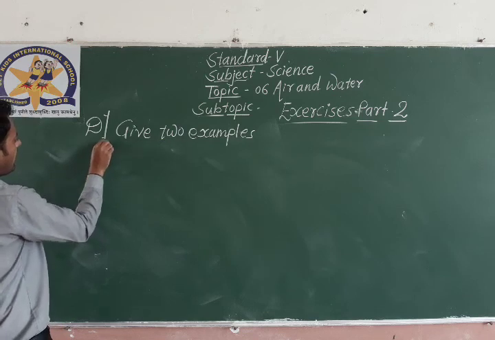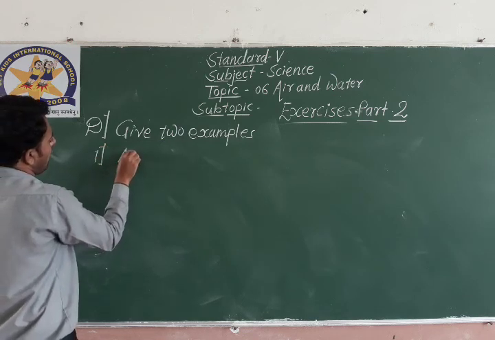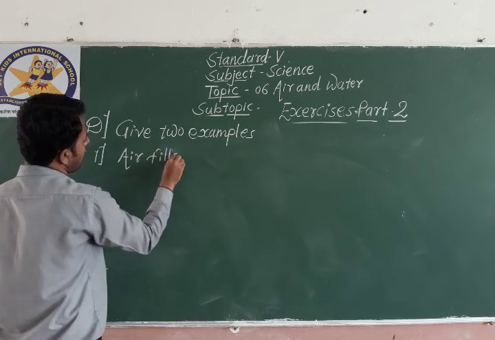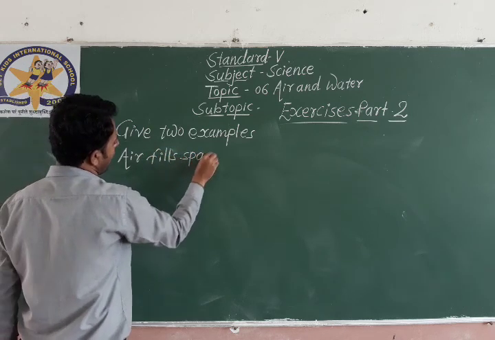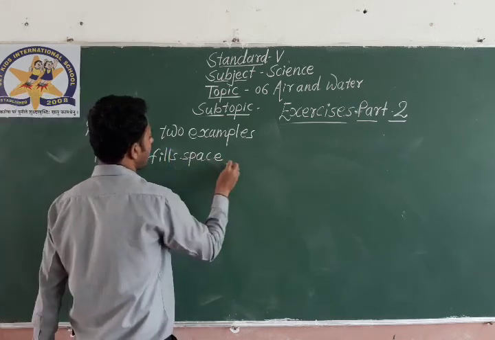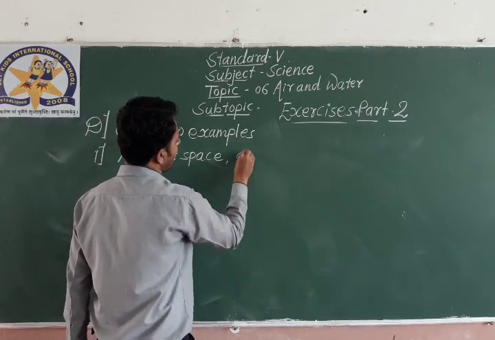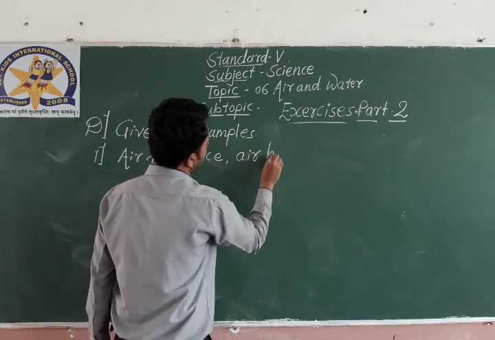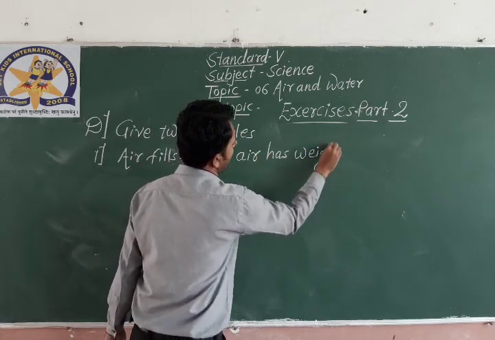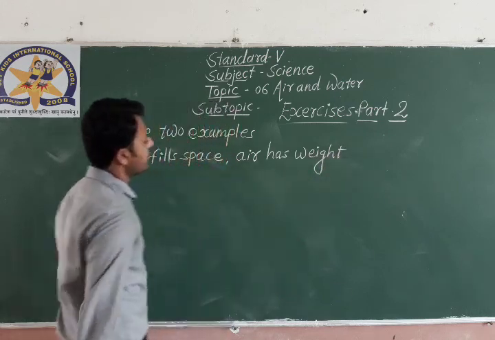Number 1, air fills space, comma, air has weight. Comma is very important, right?